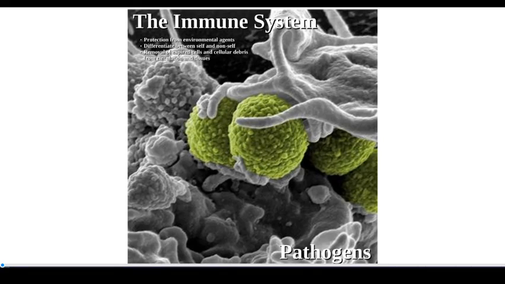In this section on the chapter on the immune system, we're going to consider the pathogens that we fight off. In this splash picture, I just want to point out, this is a colorized scanning electron micrograph, but the green elements in this represent a type of bacterium, a spherical shaped bacterium.